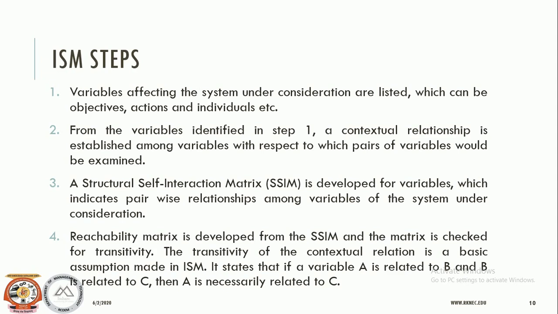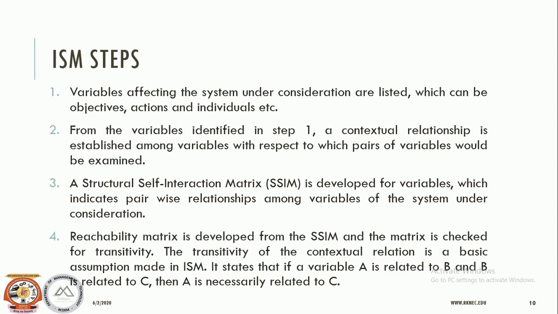Likewise, take grades and marks, or the number of hours a particular student studies and the grades he achieves, if these are the two variables. There might be a situation where if he studies more, he may achieve good grades, and to achieve good grades he studies more, means both are related to each other. So this may be an example of the kind of relationship that we are going to identify, and we are going to portray it in the structural self interaction matrix, SSIM.